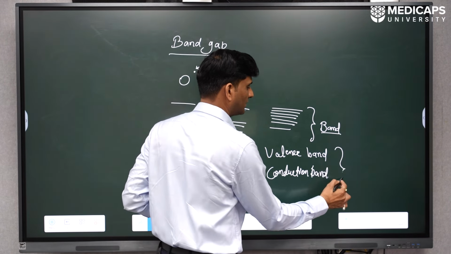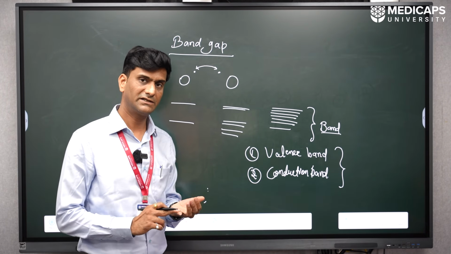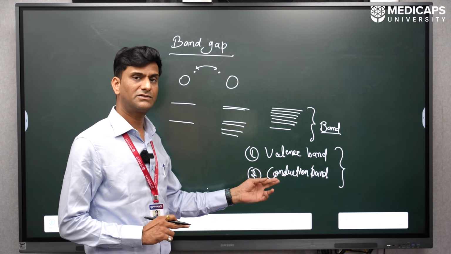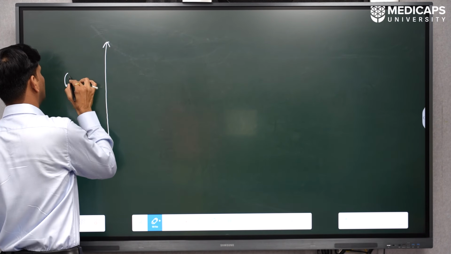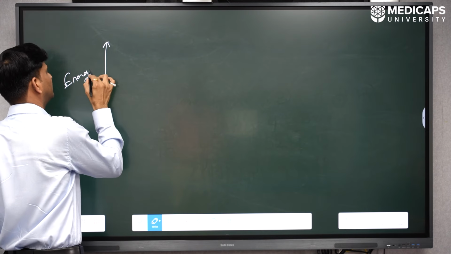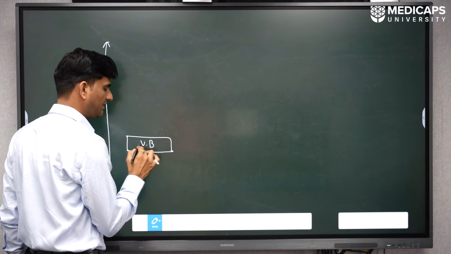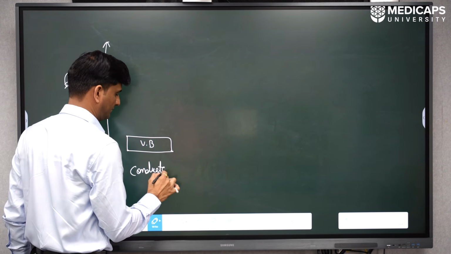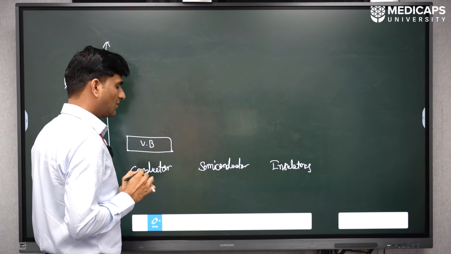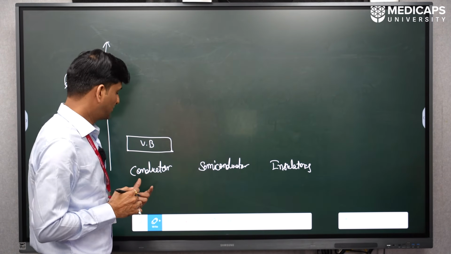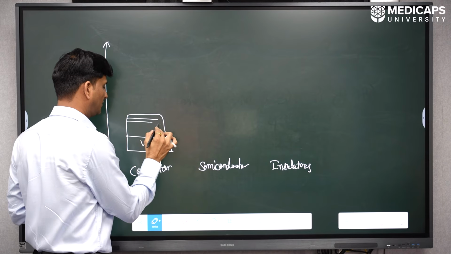Now the materials we discussed earlier, conductors, semiconductors and insulators, can be understood with the help of these bands. So let us draw the energy level diagram. On the y-axis I take energy. The bottom one is the valence band, which I am writing as VB. I am drawing it for conductor, semiconductors and insulators. Because in conductors we have free electrons, the conduction band and the valence band overlap each other.